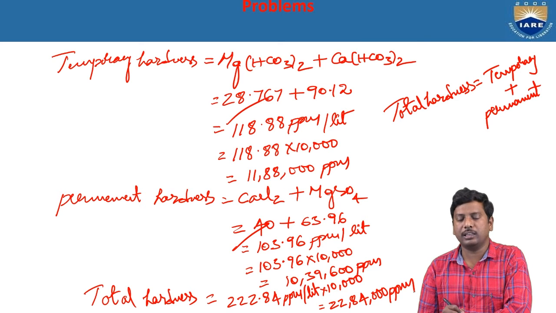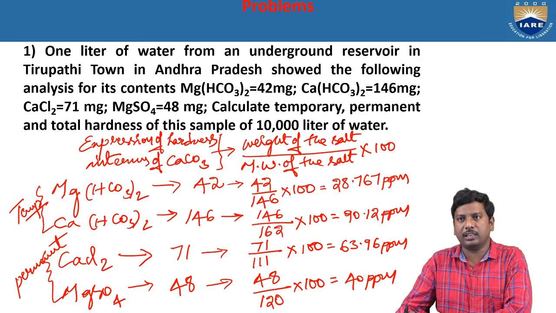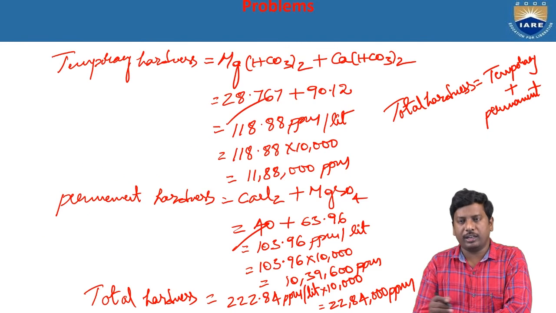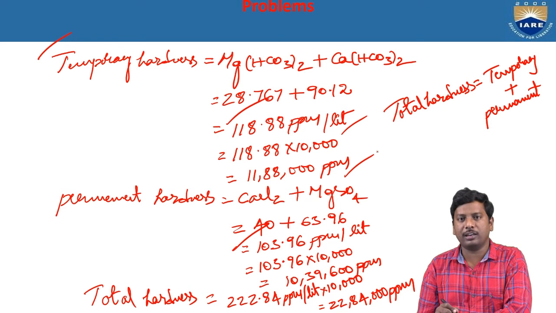Okay, so these are the values. We got the total hardness, temporary hardness, and permanent hardness. As per the problem, they ask to calculate temporary, permanent, and total hardness of the sample up to 10,000 liters of water. So temporary hardness is 118.88 ppm, but for 10,000 liters we got 11,88,000 ppm.